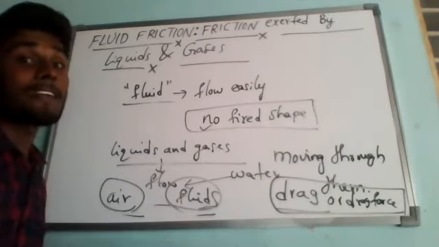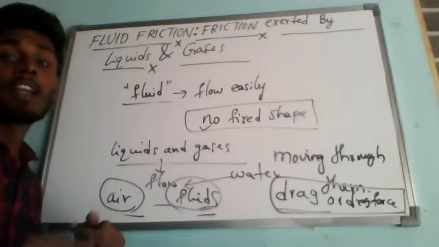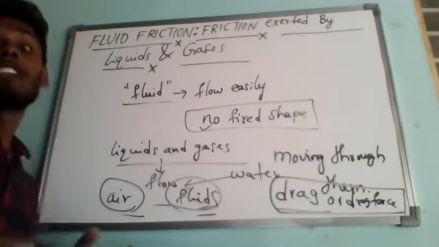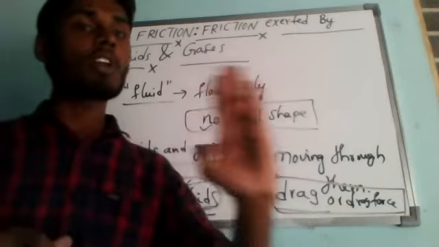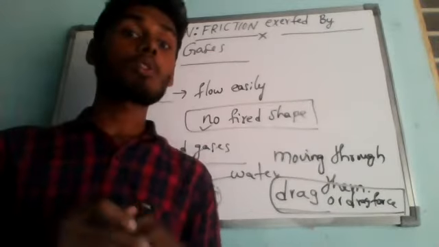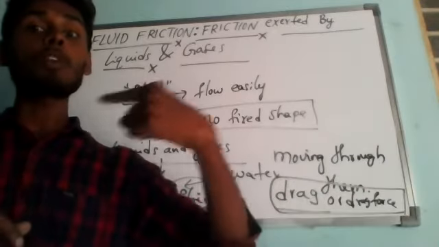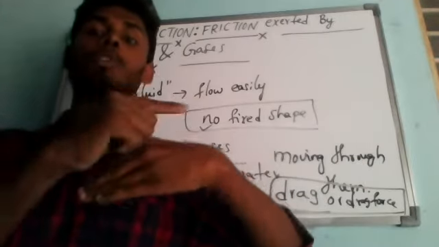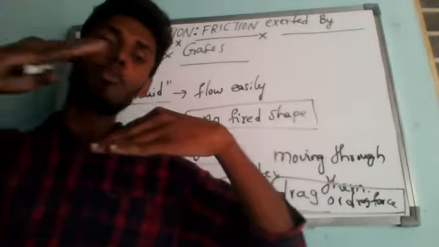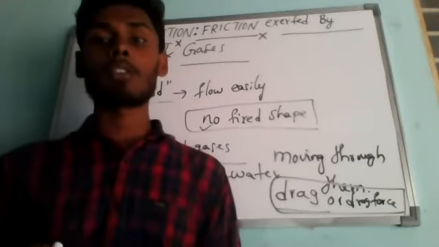So a drag is a kind of frictional force exerted by a fluid like air or water which opposes the motion of an object through that fluid. A drag force acts in the direction opposite to the direction of motion of the object. Means if the object is moving to the right side, then the drag force acts opposite to this.